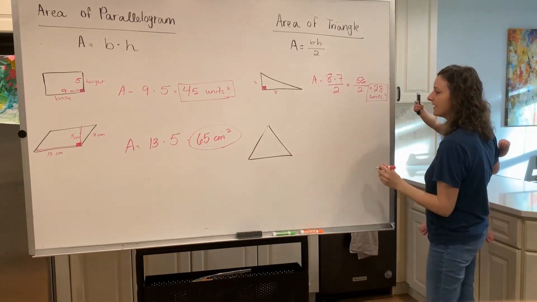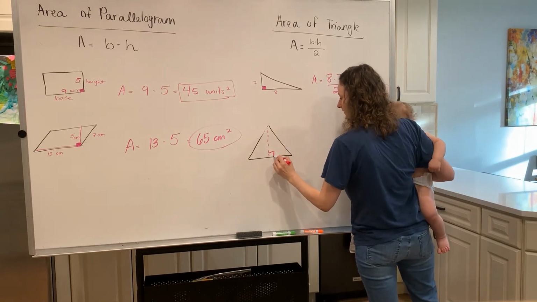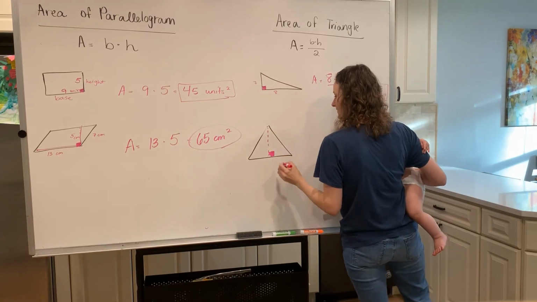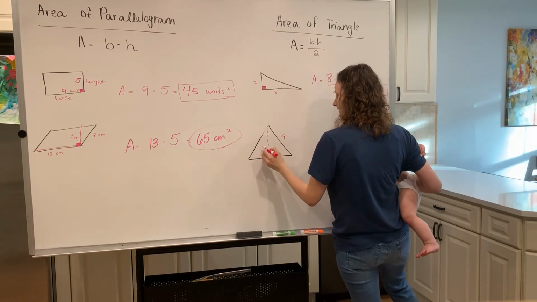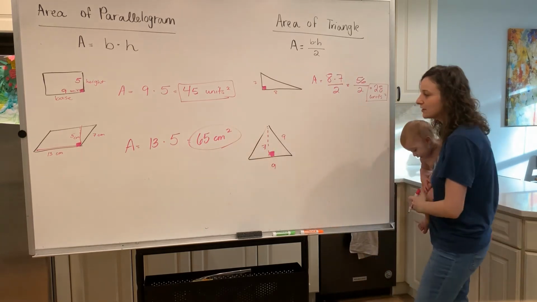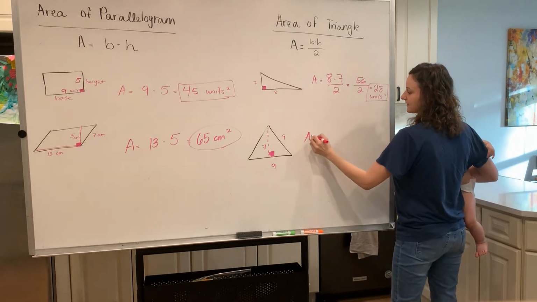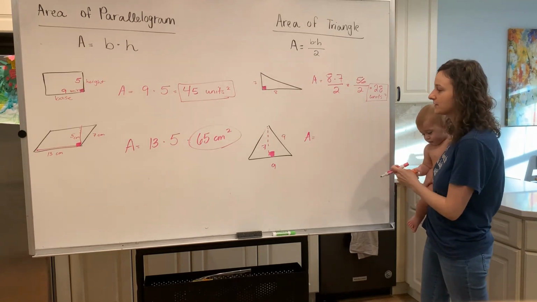Okay. In my last triangle, let's fill it in. I'm going to give you some values here. Notice where the right angle is. So if I told you this is 9, and 7. Okay. So you fill it in. What is the base of this triangle? What is the height of this triangle? And how can we solve?